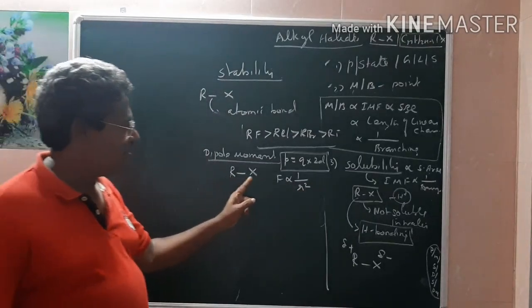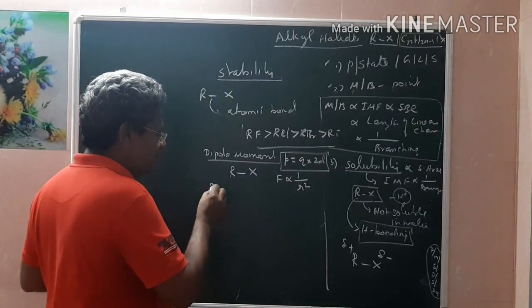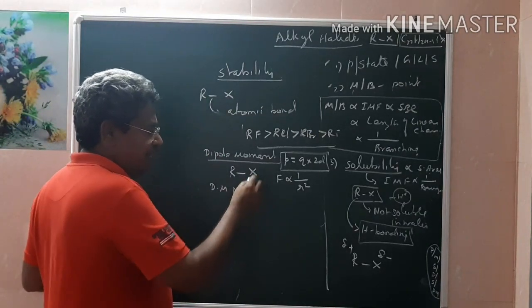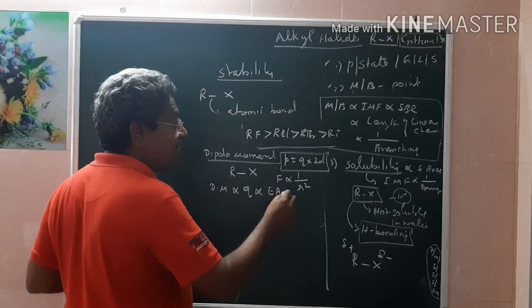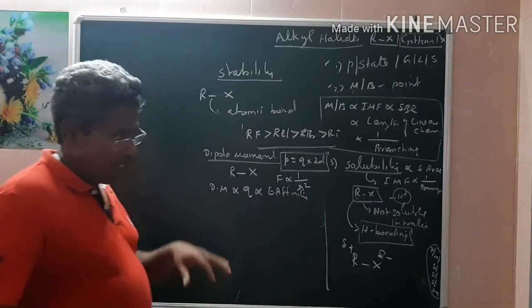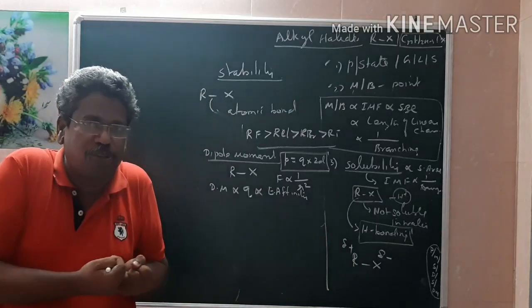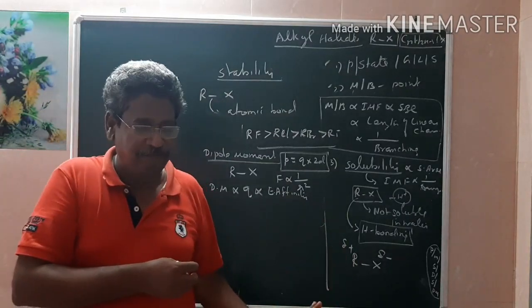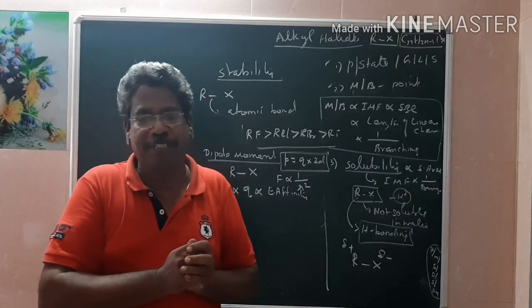This is positive and this is negative. Therefore, the dipole moment depends upon the nature of the charge. It depends upon electron affinity, not electronegativity. Electronegativity is the intention to attract the shared pair of electrons towards itself. That is different. Electron affinity is the intention to attract an electron from the neighbor.